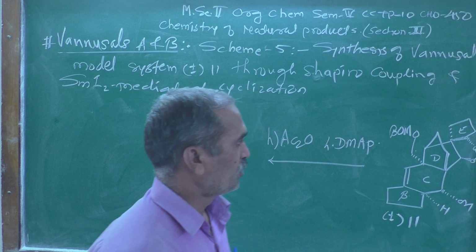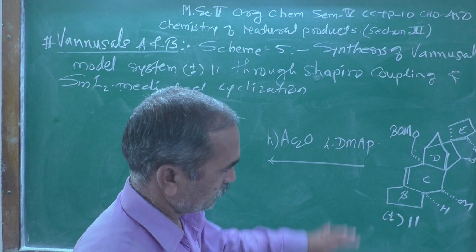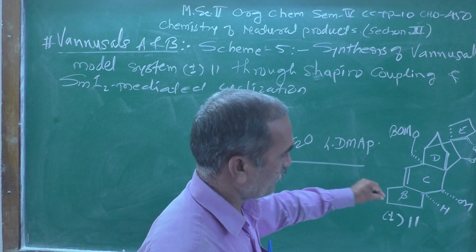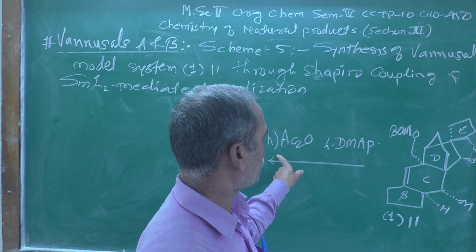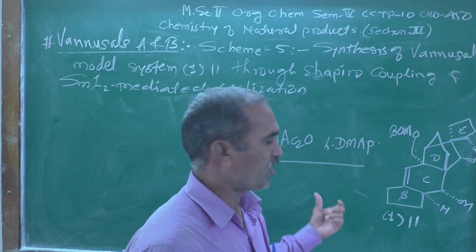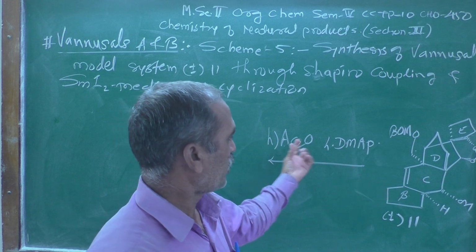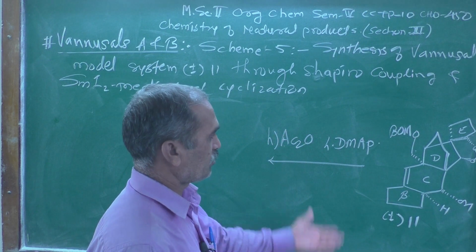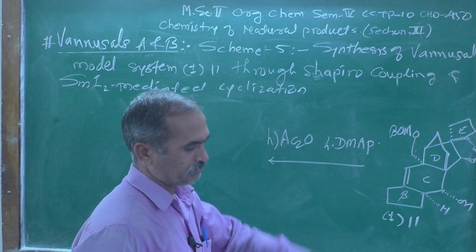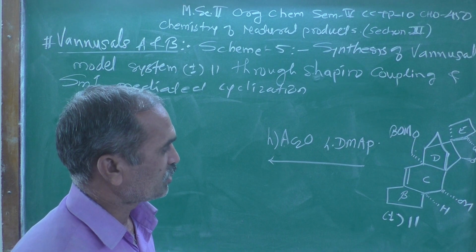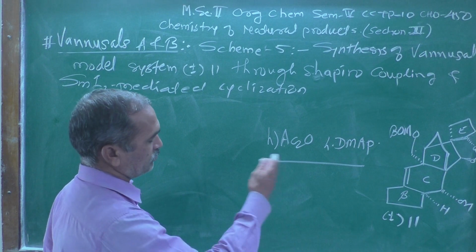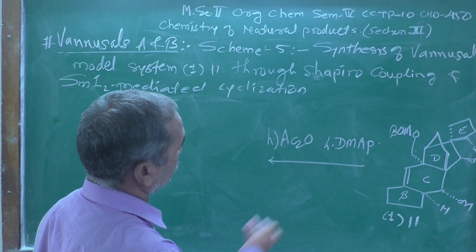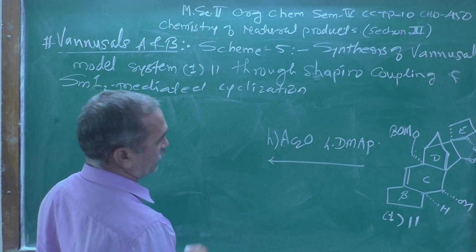Look at here, only one hydroxy group you can clearly see in the structure number plus minus 11. So, we know that the reagent acetic anhydride is well known. It can replace that hydrogen atom by the acetyl group, so that we are going to synthesize the compound which I have, Vanusul E, that is one of the attempts we made over here.